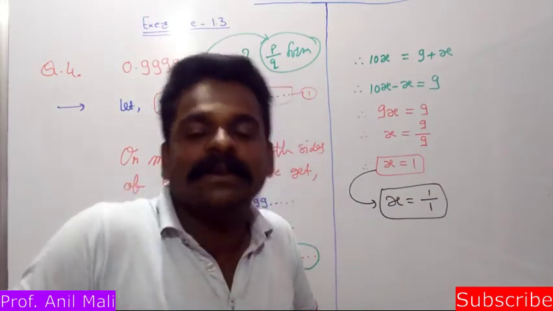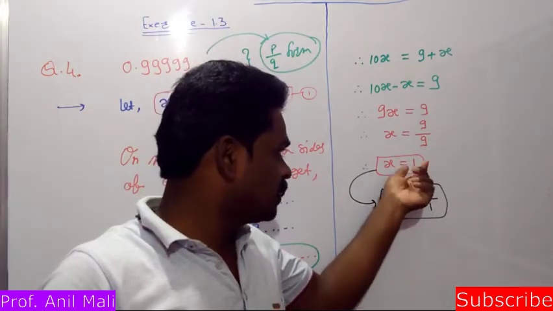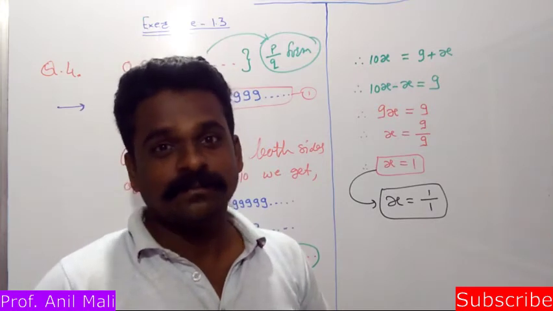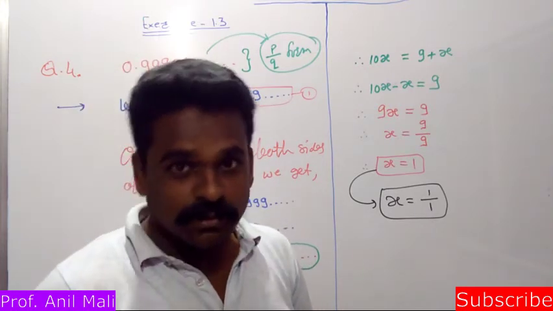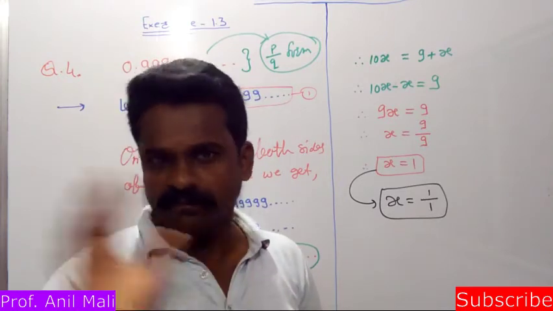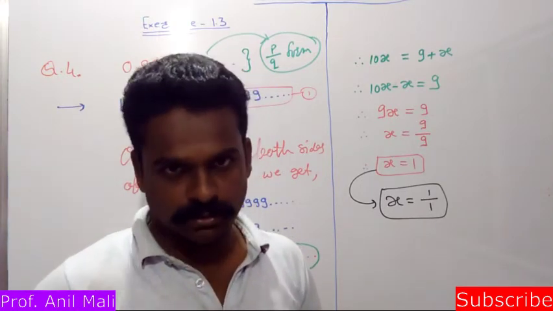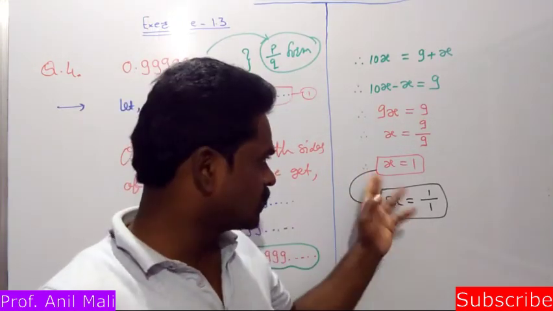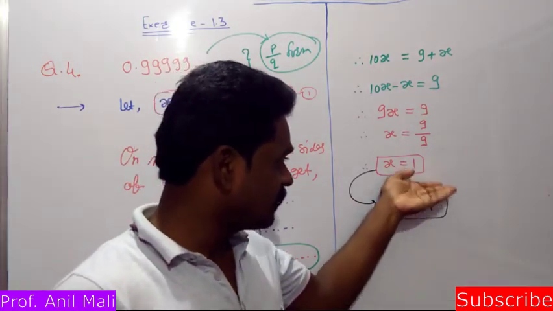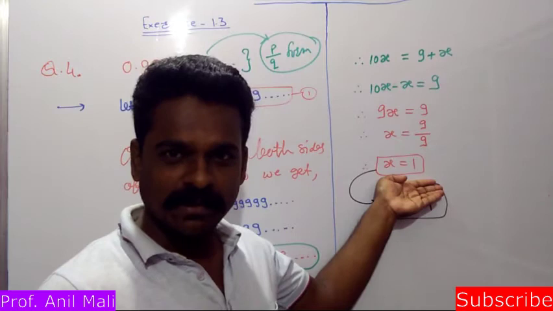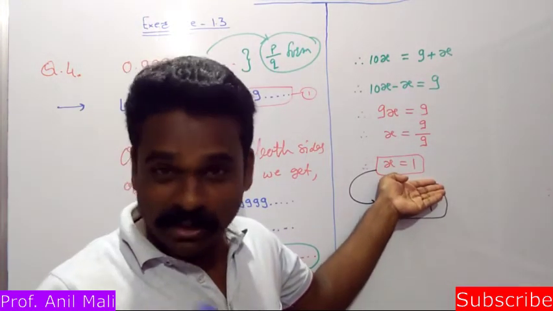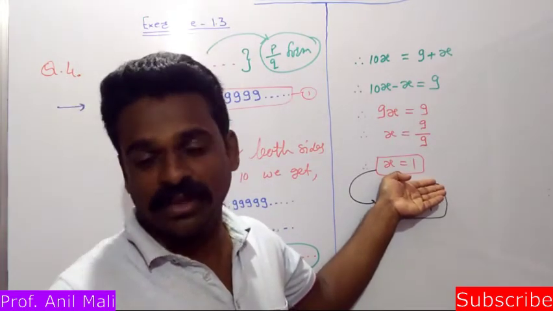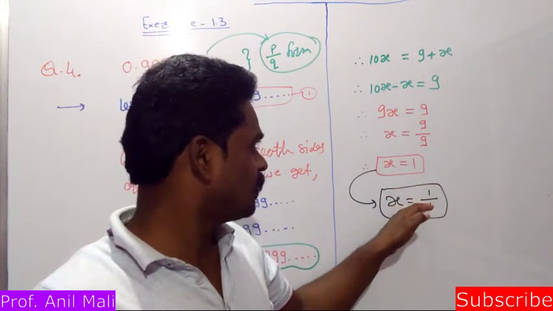But we can write it in a different form also. If the denominator is not there for any number, then as we know, 1 is the denominator in every number whose denominator is absent. That was the surprising thing in this question. So x is equal to 1, that means it is only a natural number. If we don't consider the next step, it is only a natural number. It is not in P by Q form, but as per our information, we can mention it in P by Q form in this way.